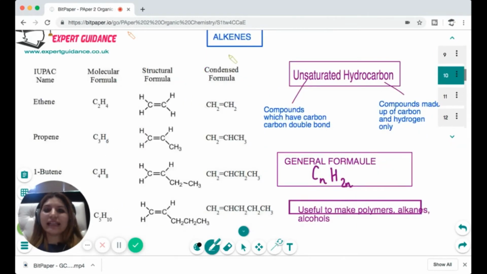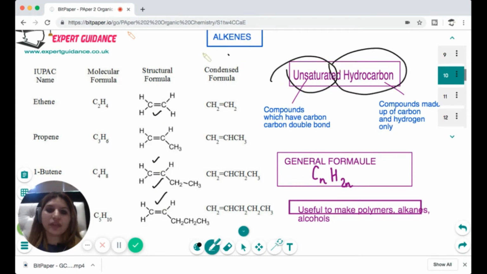Now, what is alkene? Since alkene has a double bond, it is an unsaturated hydrocarbon. Alkenes are compounds made up of carbon and hydrogen only, where a carbon-carbon double bond is present. The general formula is CnH2n, and they are used to make polymers, alkanes, and alcohols, and we'll be seeing next how we can do that.